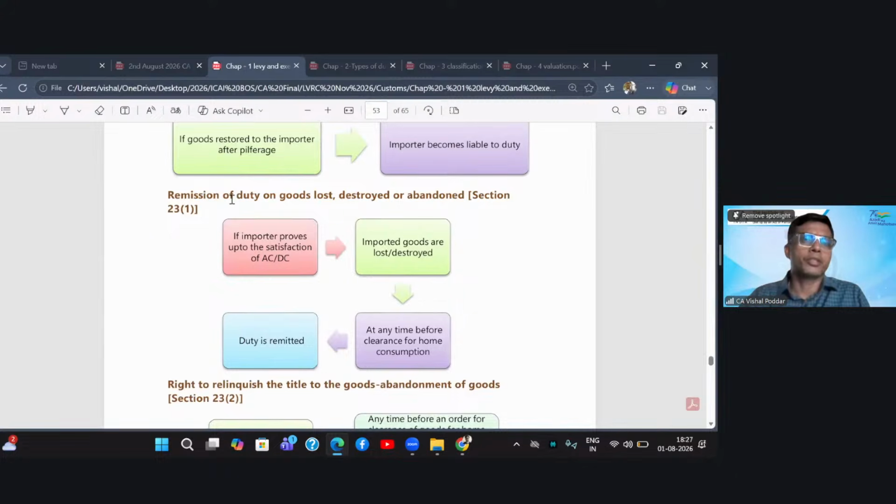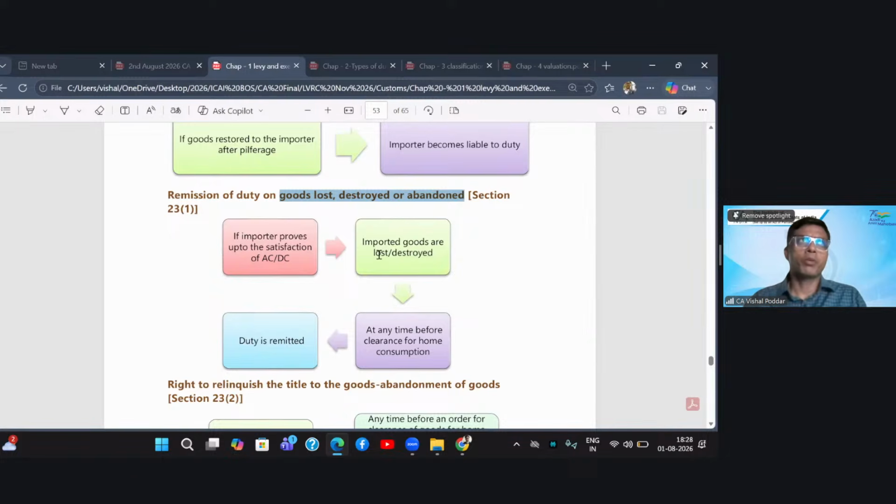Now comes the second concession. The first concession was that out of the entire carton, a few pieces are missing, which is pilferage. Now, what if the entire carton is lost? Now we are talking about goods which are completely lost, or goods which were destroyed, or goods the customs allow the importer to abandon. Lost means your entire boxes, the entire carton, is missing. Destroyed means there is some destruction of the goods, maybe because of climatic conditions, or some accident which has caused the damage and destruction of your goods. And last, goods which you have rejected.